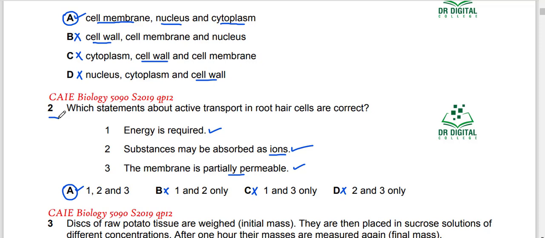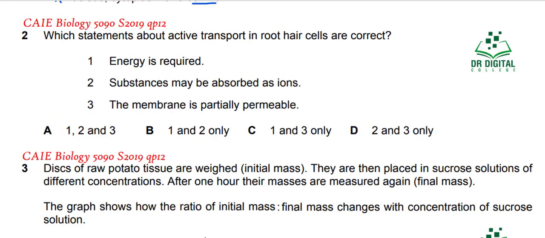In question 2, which statements about active transport in the root hair cells are correct? Number 1, energy is required. Number 2, substances may be absorbed as ions. Number 3, the membrane is partially permeable. You know that root hair cells absorb mineral ions by active transport, so energy is required. They are absorbing mineral ions like magnesium, sodium, potassium, calcium, nitrates. So they are the ions.